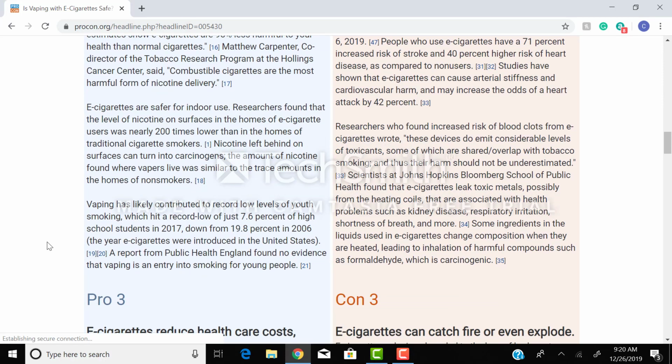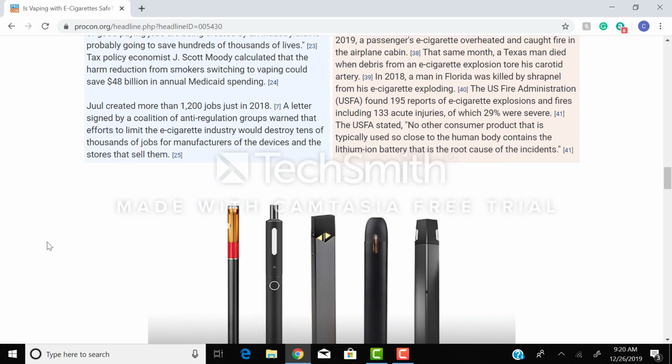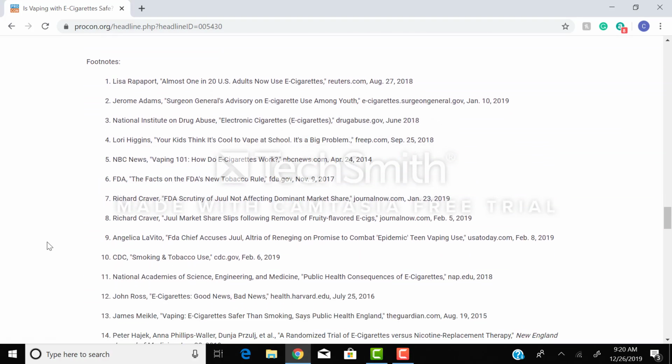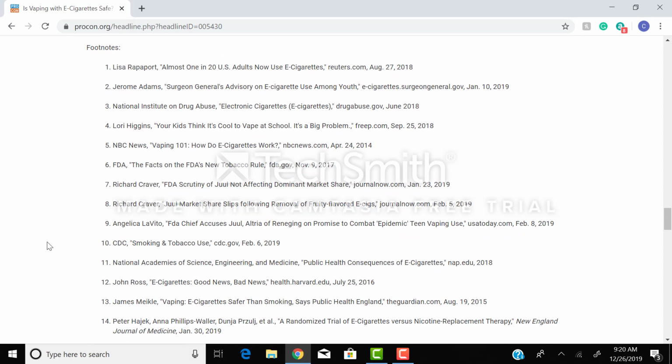But we're here really to kind of analyze the sources. So whenever you find a source that you're going to incorporate into your paper or use some of their ideas, you want to find out who they're getting their ideas from, who are the sources. And even on this pro-con page, if you scroll down, you will see some sources. So right off the bat, you can begin to kind of winnow down which of these are good sources, which are really authoritative, and which are not. So we're going to go through just a couple of these to give you an idea of how you might go about analyzing the quality of your sources, of your references.